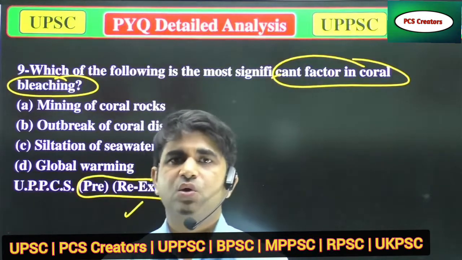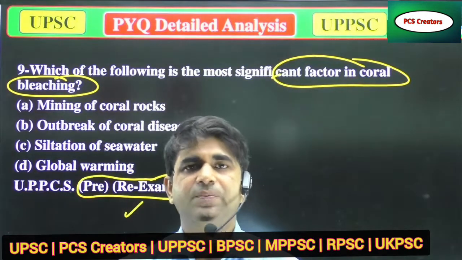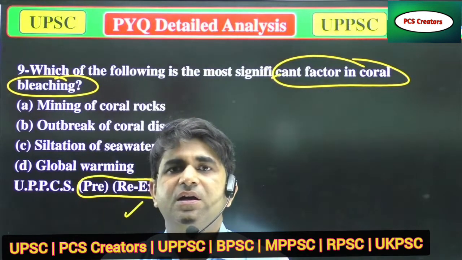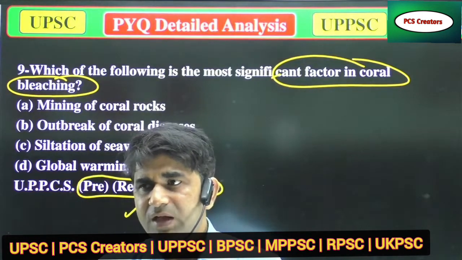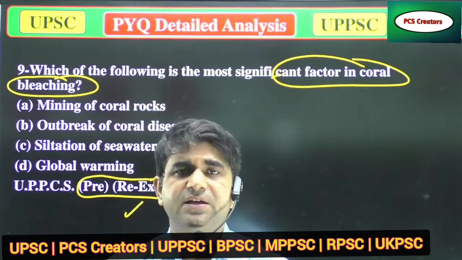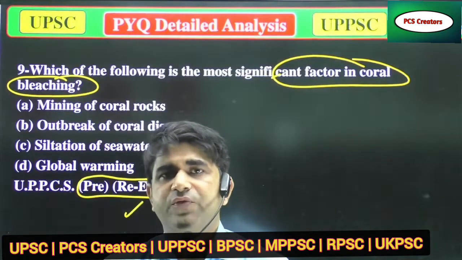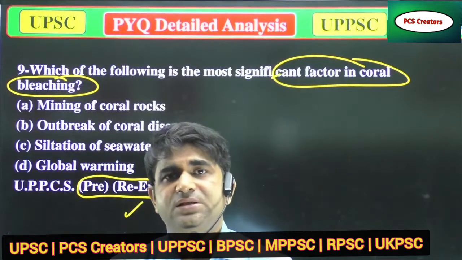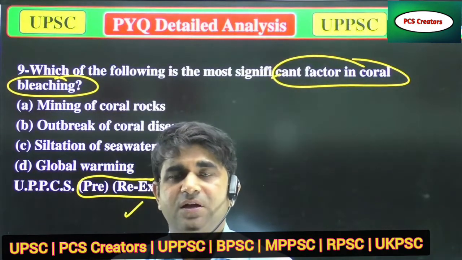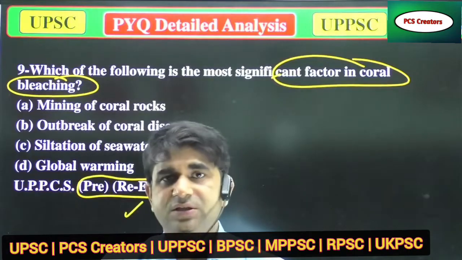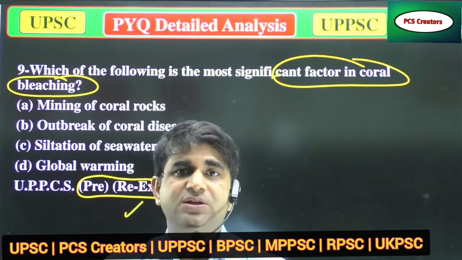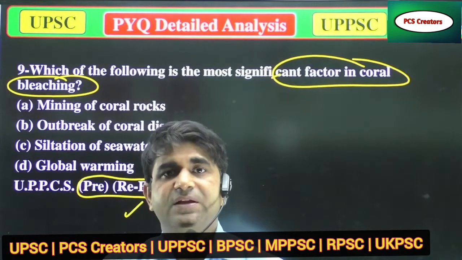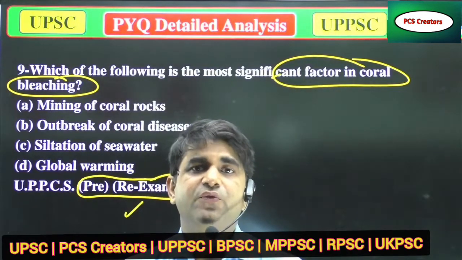What are corals? Corals are mainly organisms of the phylum Mollusca, and these are found near the sea areas, or you can say seashore areas of huge seas. Corals have huge species diversity compared to other species, and these are very sensitive to temperature.